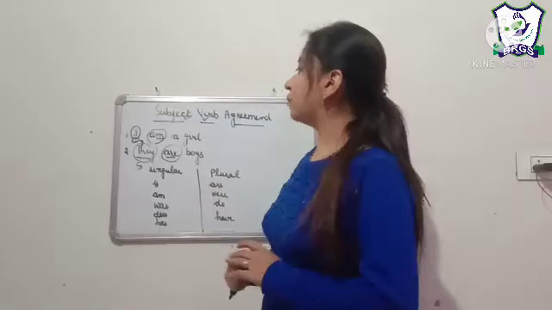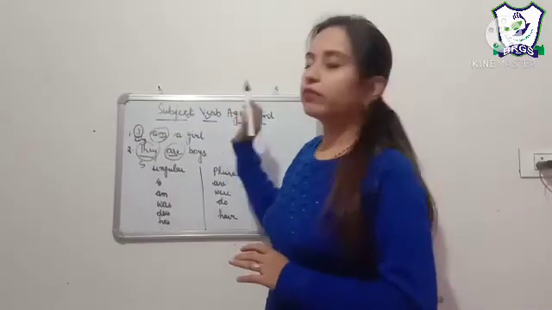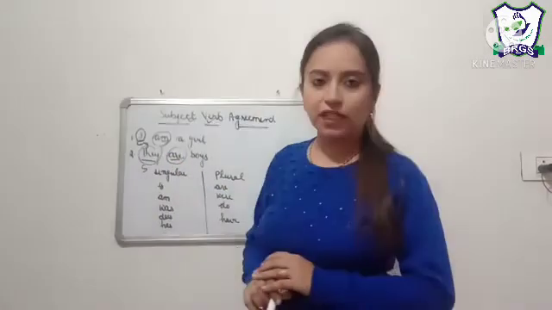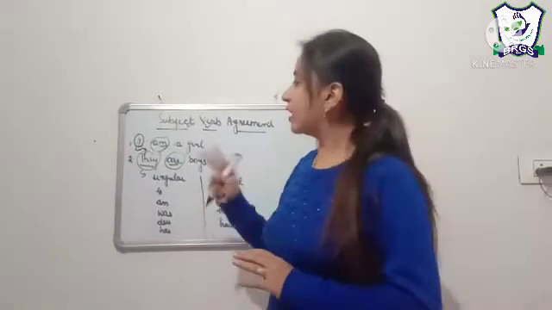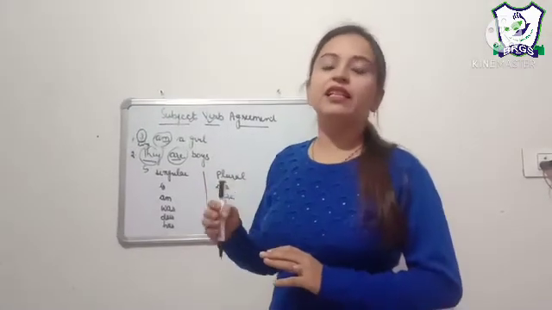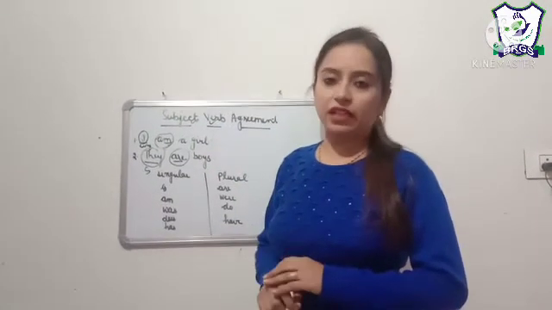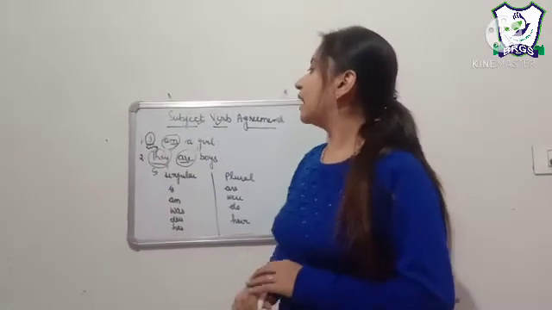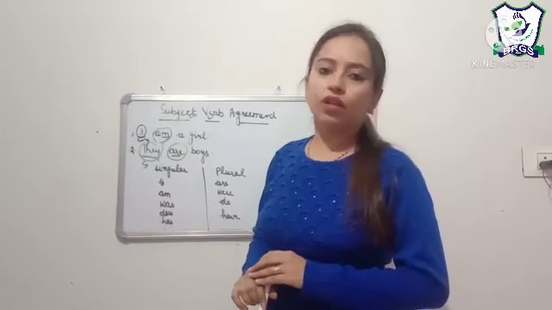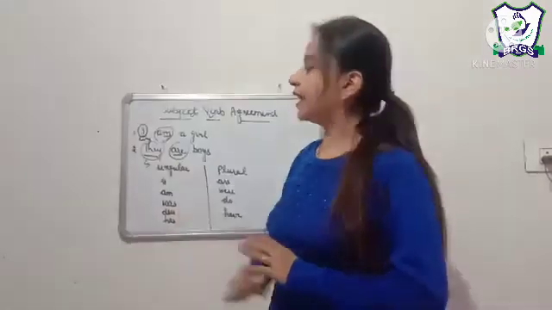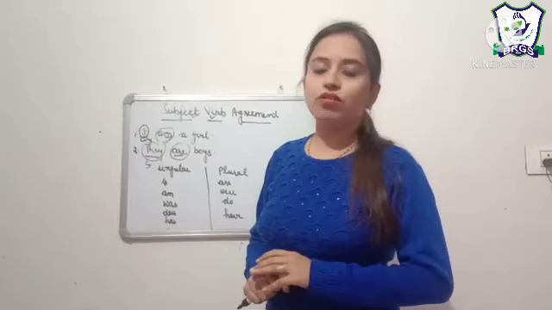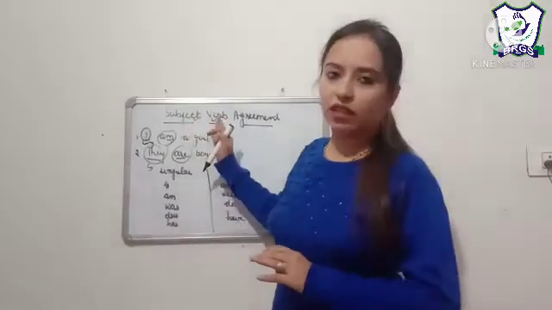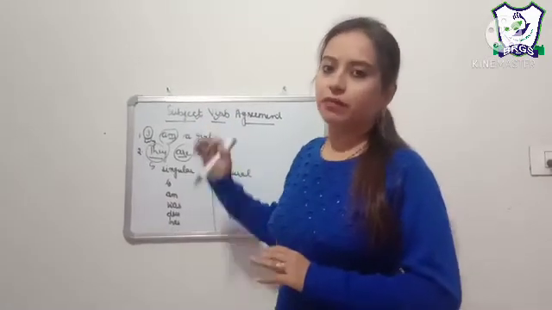So they are boys. Subject verb agreement is an agreement between subject and verb to make a meaningful sentence. They should agree with each other. Otherwise, it would not be possible for us to make a meaningful sentence. For example, if I put I are a girl, it is not a meaningful sentence. If I say they is boys, that is also not a meaningful sentence. So it is the relation between subject and verb that makes a meaningful sentence.